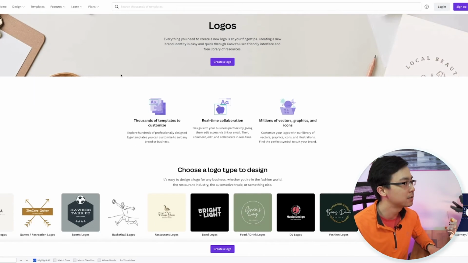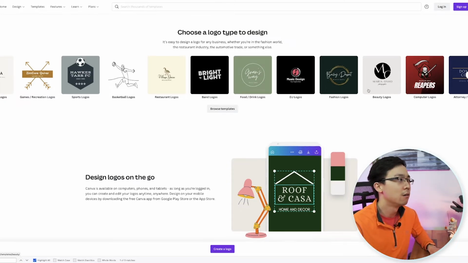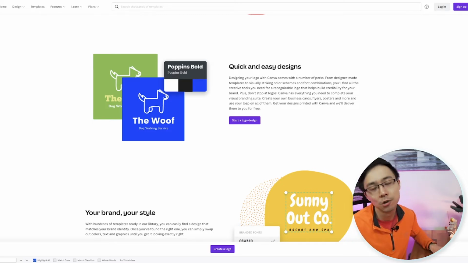You can click on logos, and from here you've got a logos landing page in which they're working in their product as well as creating all these different pages for queries around logos. And they take this approach over and over again.